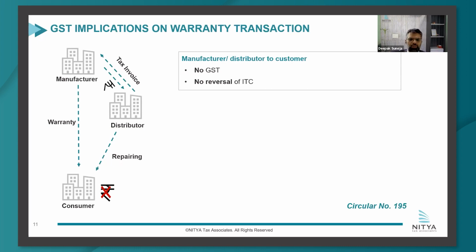I'll bring in an interesting point here. There may be warranty obligations even in cases of exempt goods which were sold prior to GST. Just taking an example, let us say tractors, they were exempt from excise duty, but under GST, they do attract GST at the rate of 12%. So the logic that the price has suffered tax may not hold true for such cases of exempted goods which are sold prior to GST and the warranty obligation being discharged post GST.